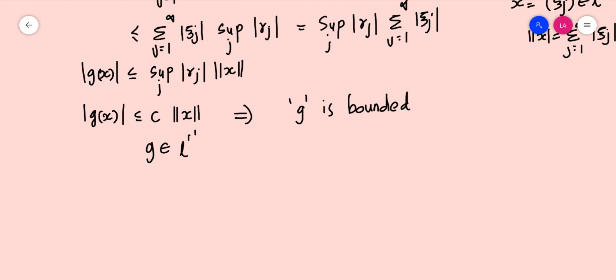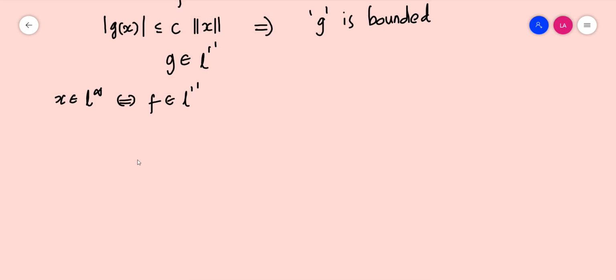Now we are moving towards finding its norm. What we have done is, corresponding to every x in L infinity, we have a linear functional f in L1 dash. This is what we have proved. And we have an inequality which relates norm x with the norm f. If we take an arbitrary linear functional f, we have modulus of f of x equal to modulus of summation j equal to 1 to infinity theta j times gamma j, by the definition we have defined in the second part.